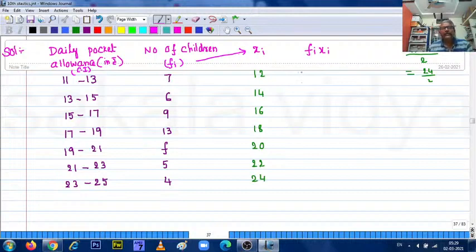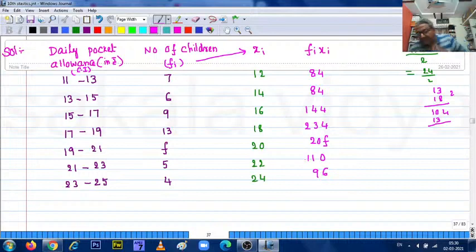So 7 into 12 is 84. 6 into 14 is also 84. 9 into 16 is 144. 13 into 18 is 234. f into 20 is 20f. 5 into 22 is 110. And 4 into 24 is 96. Okay.